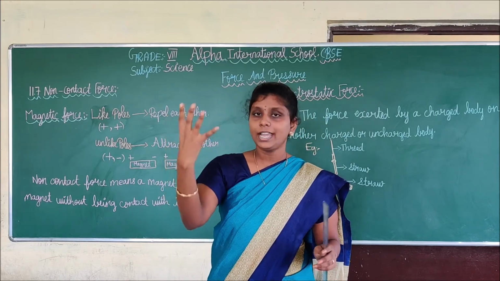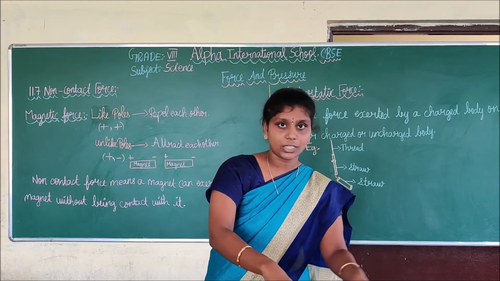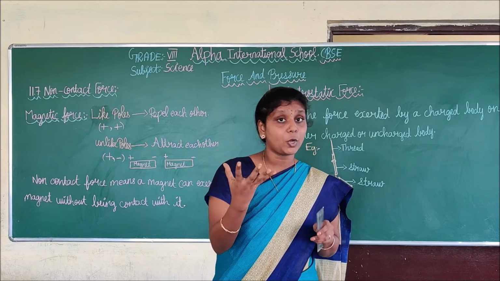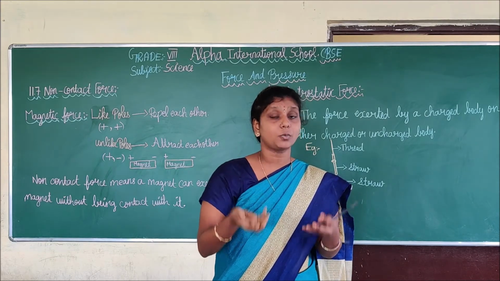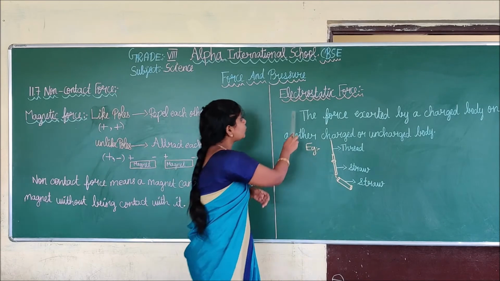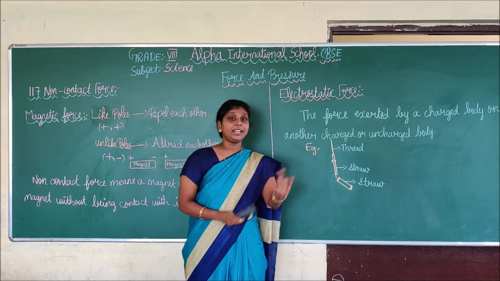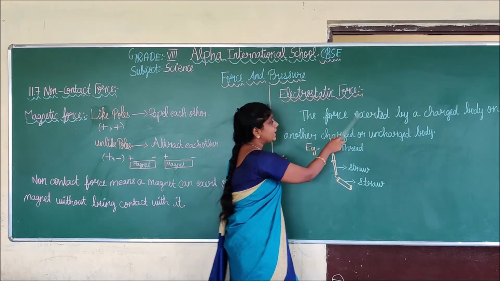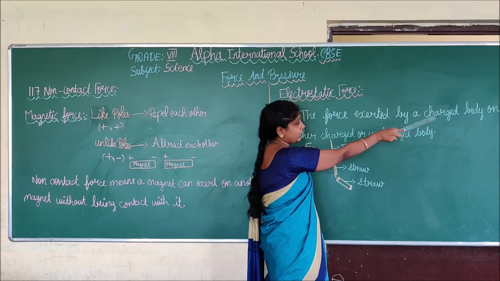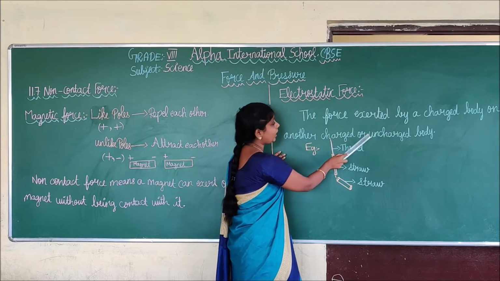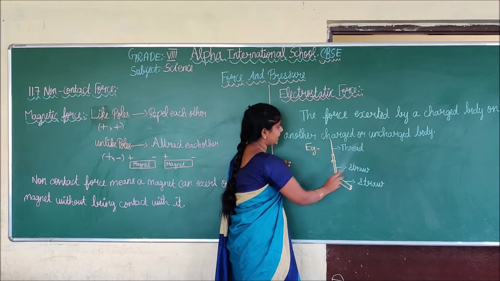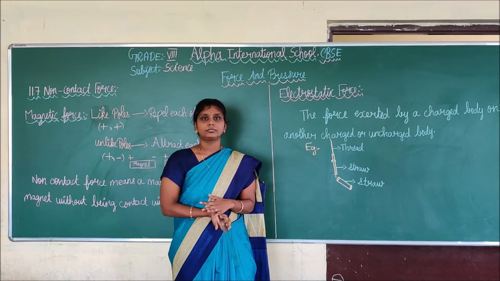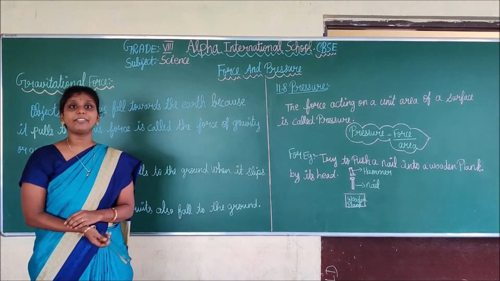You take the balloon and go near the pieces of white paper. What happens? Yes, the white paper will be attracted to this balloon. Why? Because of some force. What is that force? That is an electrostatic force between the paper and the balloon. Do you understand, students, what is electrostatic force? The force exerted by a charged body on another charged body or uncharged body, we call an electrostatic force. Do you understand, students? Next we are going to see what is gravitational force.